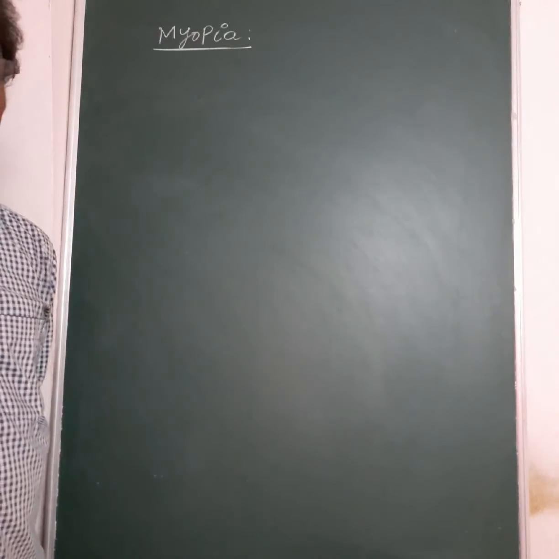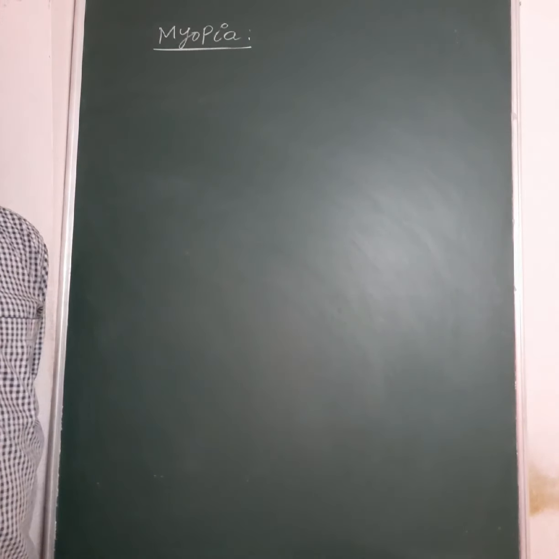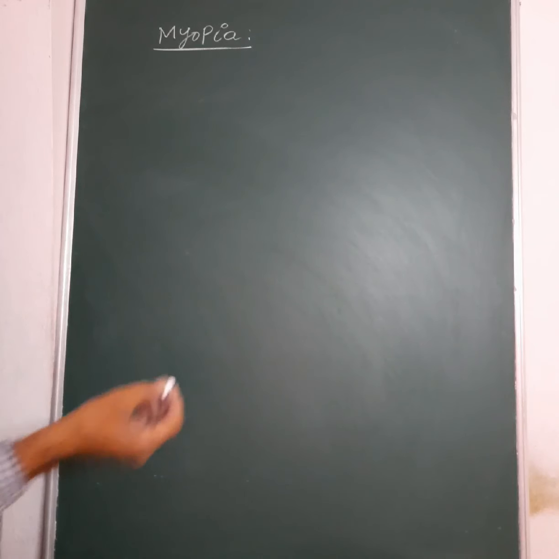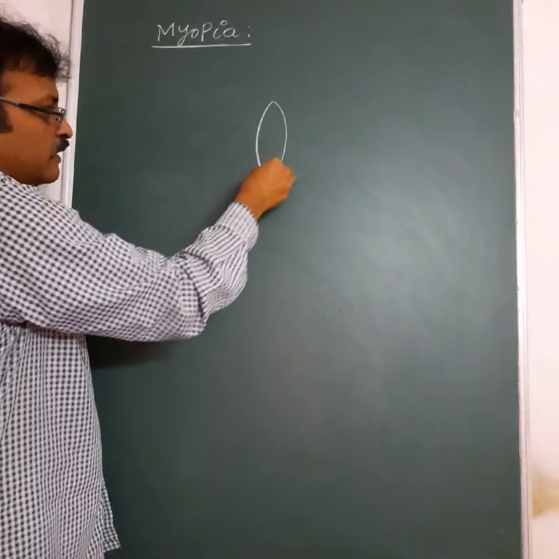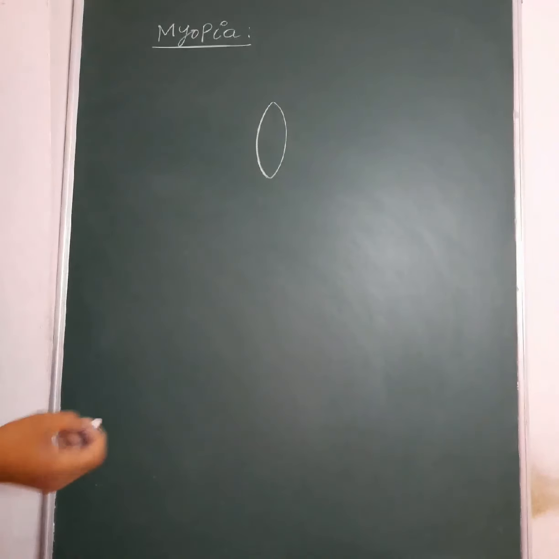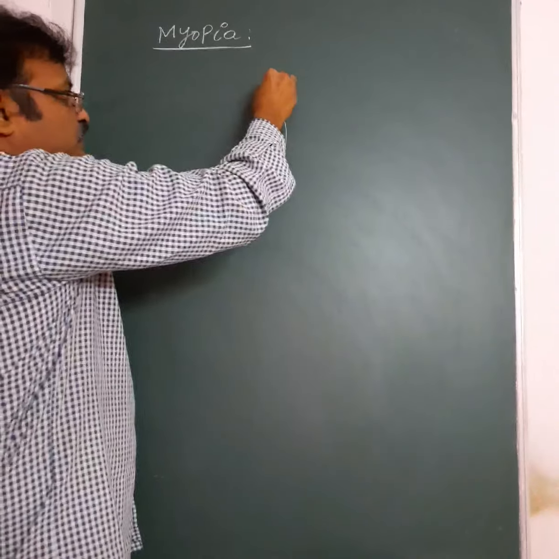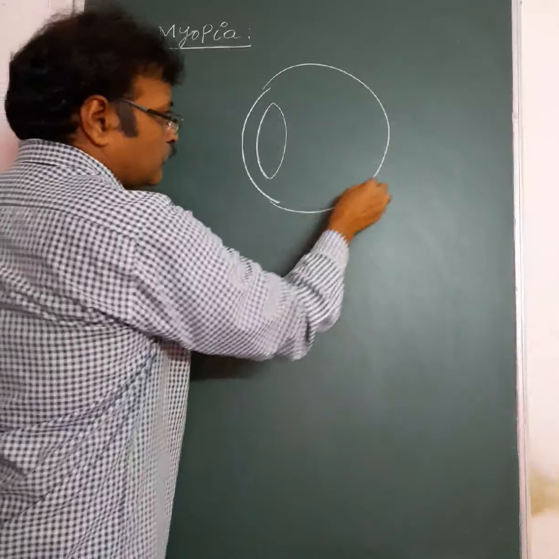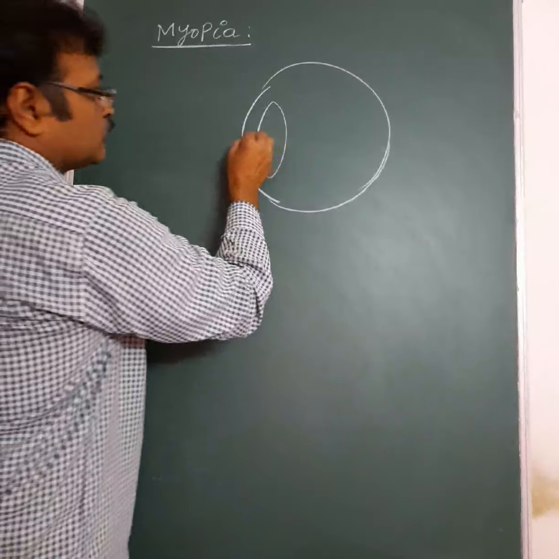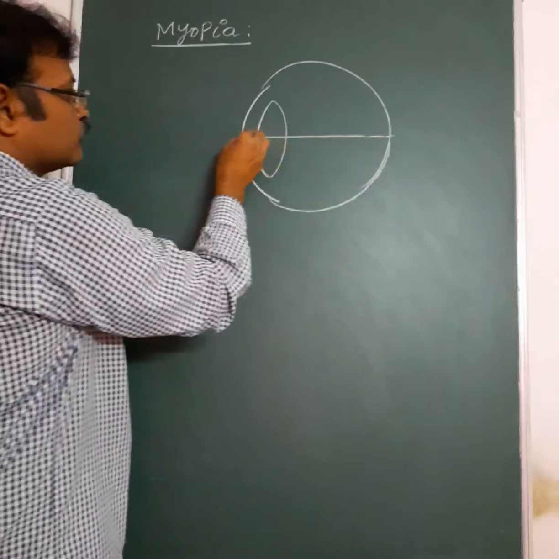What is the reason for myopia? First, if you observe the eye, this is the eye lens and this is the general structure of the eye we are having.